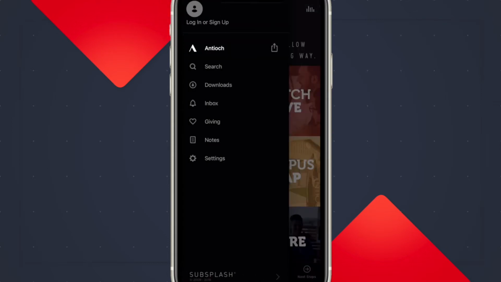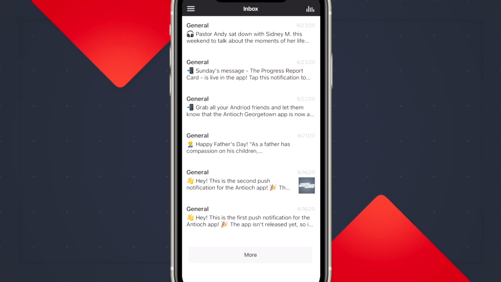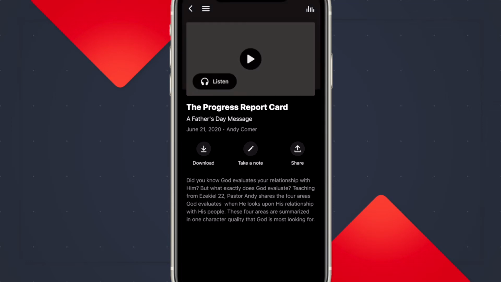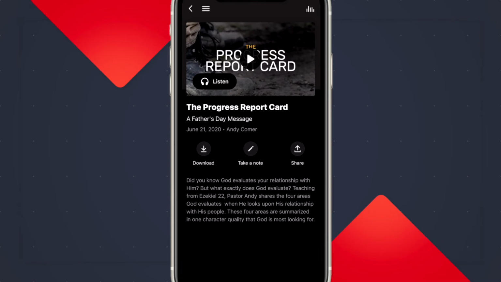Another thing I want to show you in the hamburger menu is the inbox. When you get push notifications from us, they all land here in the inbox, and you can go back and see what has been pushed previously, and you can interact with the media that we send. So we'll tap the one that says General Sunday Message. We sent this when our sermon was published from the previous Sunday, and you can see our text and you can even view that item. You tap that and you can actually go and find that piece of media and interact.